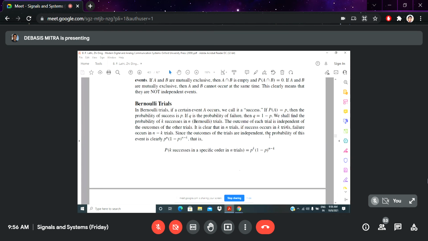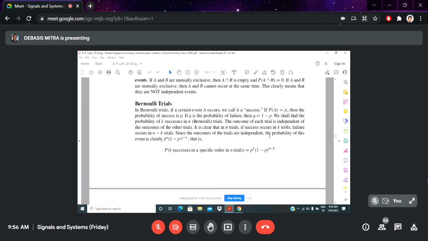That means you are doing your experiment independently. So the outcomes of the trials are independent here. And the probability of this event, in that case, is p to the power k, 1 minus p to the power n minus k, for k successes in a specific case of n trials.